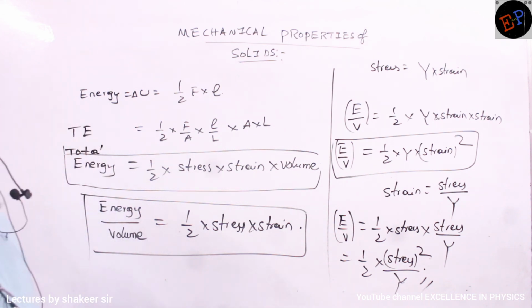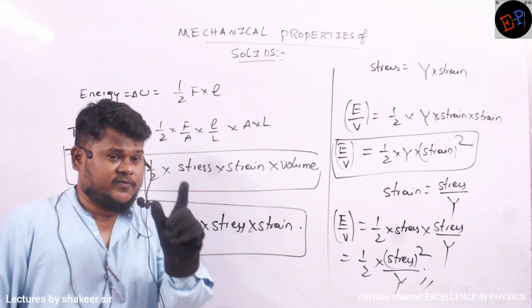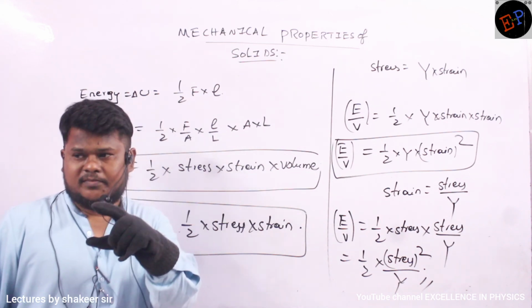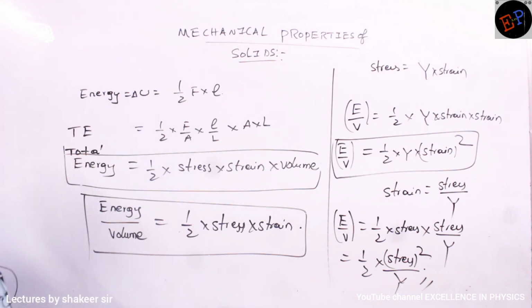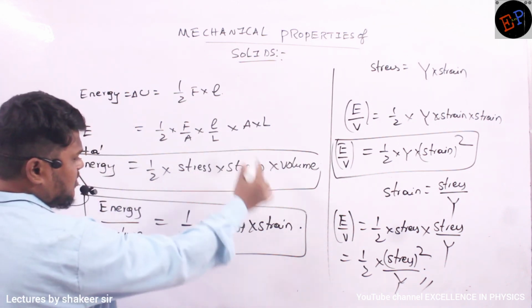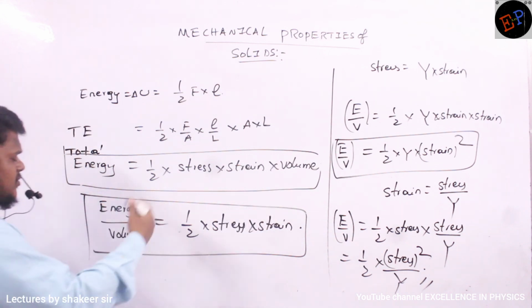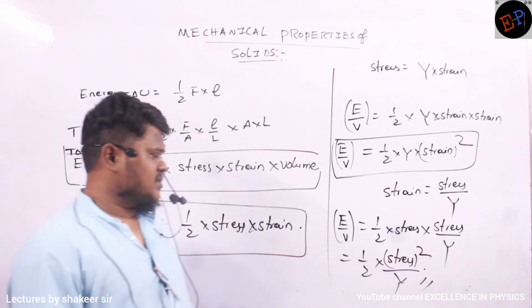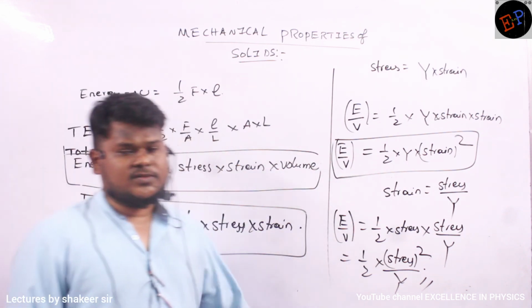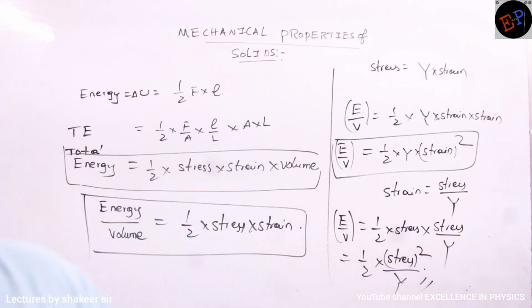So one formula is half into F into small l. Don't be confused, small l is nothing but elongation. Small elongation you can also call delta L. And the total energy is half into stress into strain into volume. Energy per unit volume is half into stress into strain. Energy per unit volume is half into strain square multiplied by Young's modulus. Energy per volume is half into stress square divided by Young's modulus. These are the different